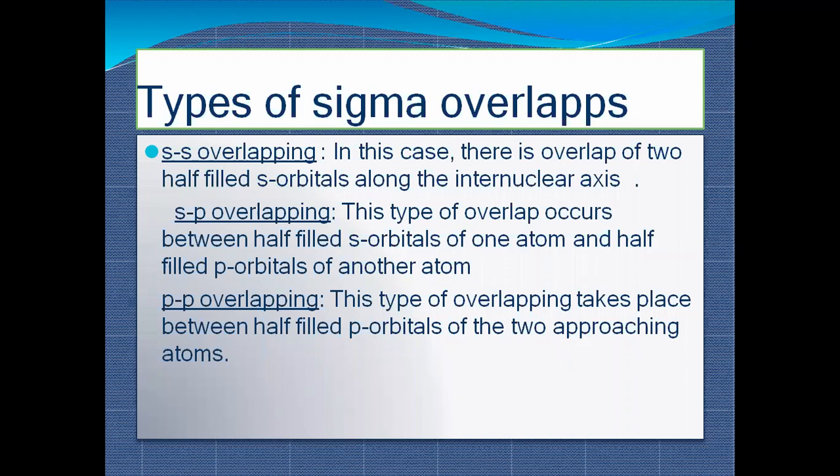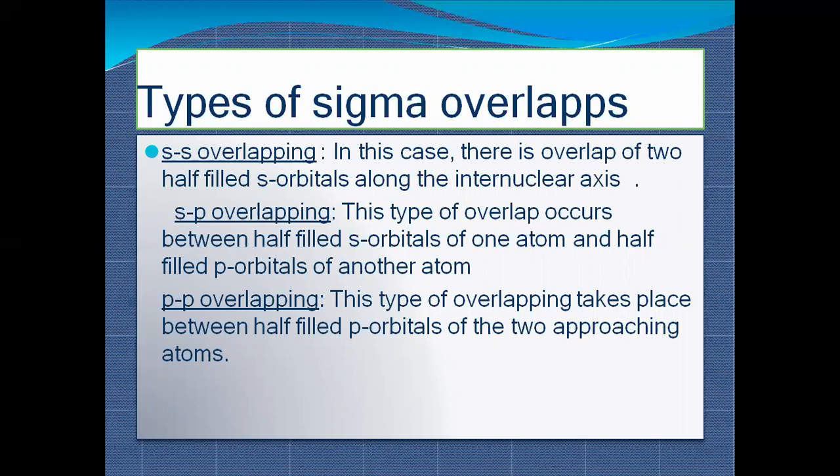Okay. So there are different types of overlapping. When your s orbitals combine, both are spherical, both s orbitals combine, they form ss overlapping. When one s and one p combine, they form sp overlapping, as I have just shown you in the picture. And when both p orbitals combine, that is known as pp overlap. SPD shows the atomic orbitals.